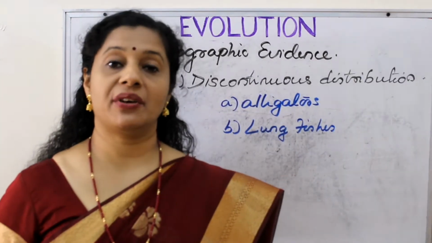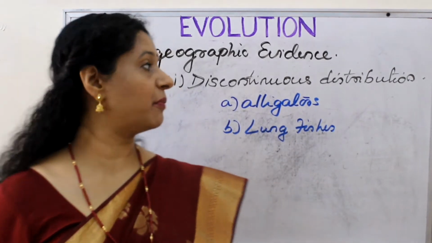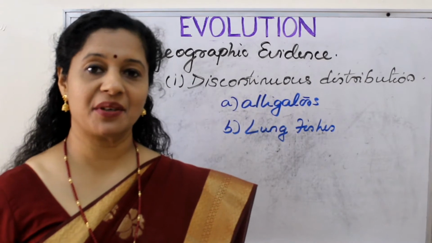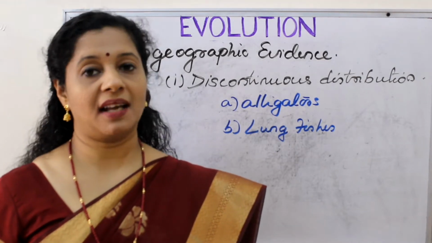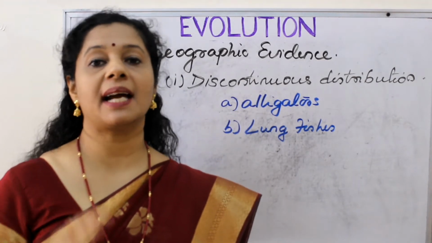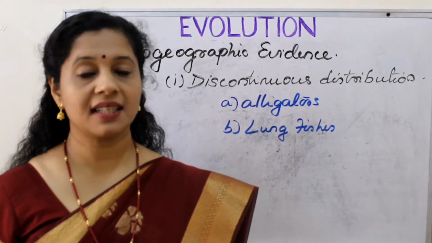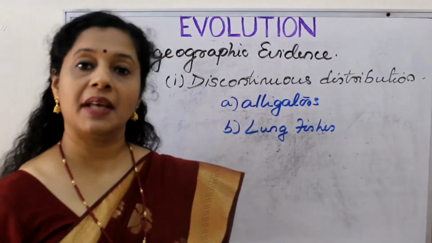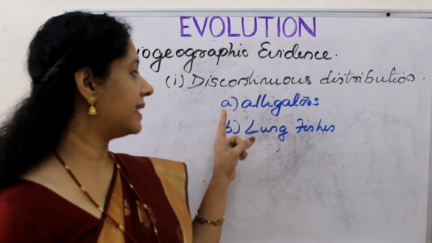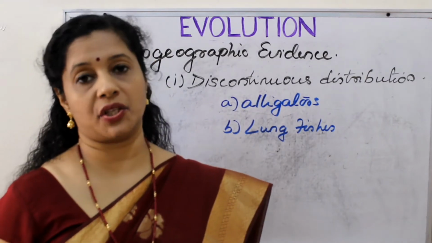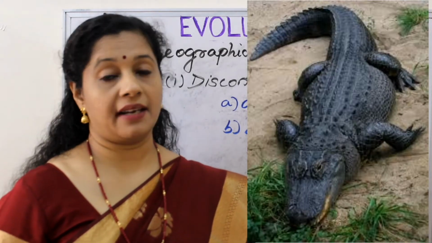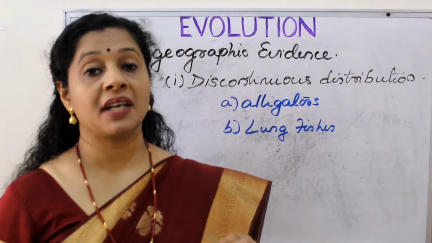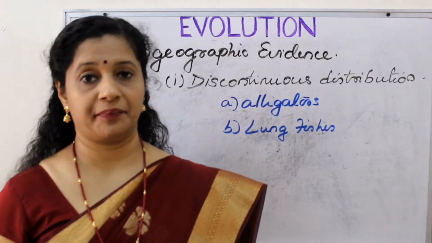Under biogeographical evidence, the first argument is discontinuous distribution. What is meant by discontinuous distribution? Certain animals or plants are found in certain continents but are absent in certain other regions, right? That's called a discontinuous distribution, not uniformly distributed all over. There are 2 examples here. One is alligators and the other one is lungfishes. We don't find alligators everywhere. They are mainly found in southeastern America and also eastern China.